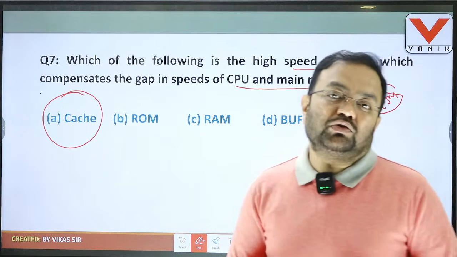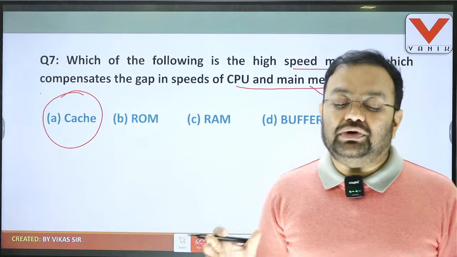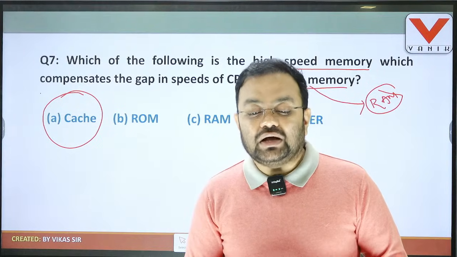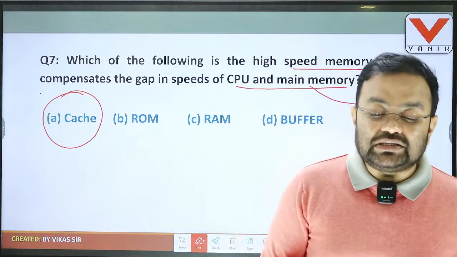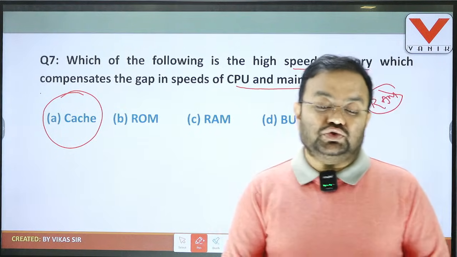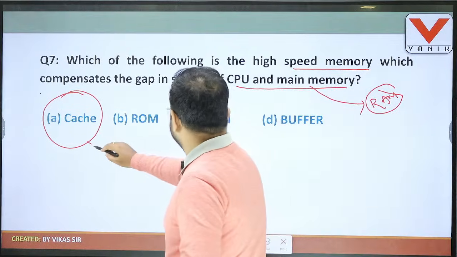So this is a popular question also. Cache memory is present between RAM and CPU for faster execution operations. Which of the following is the high speed memory which compensates the speed gap between the RAM and CPU? So question number 7, the answer is cache memory, option A.